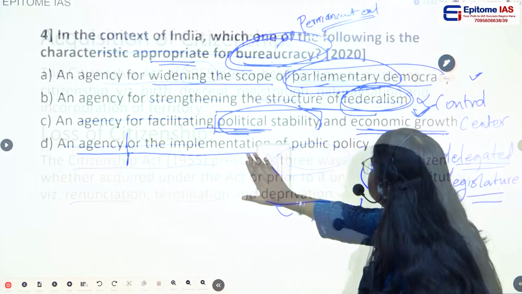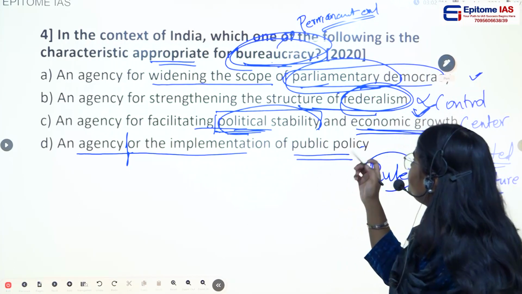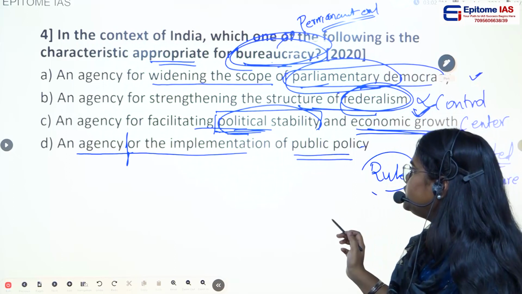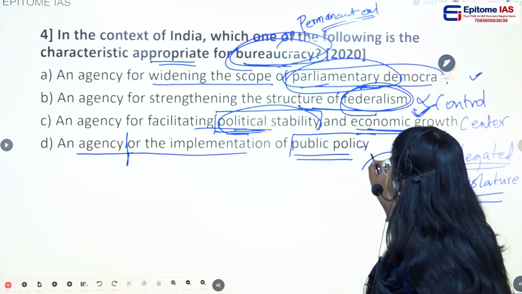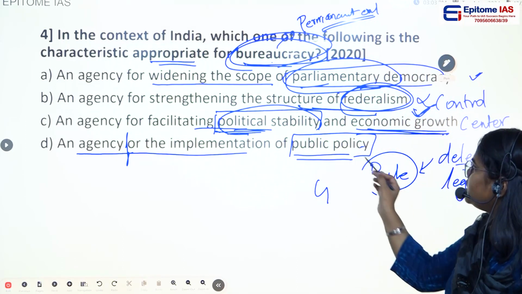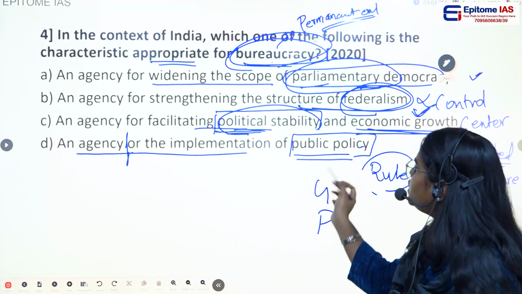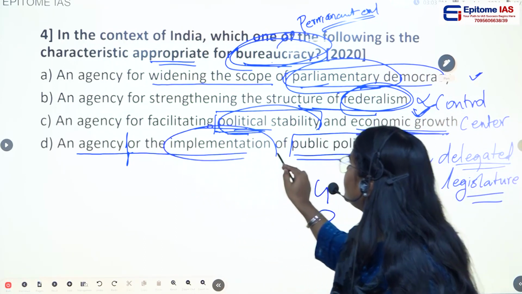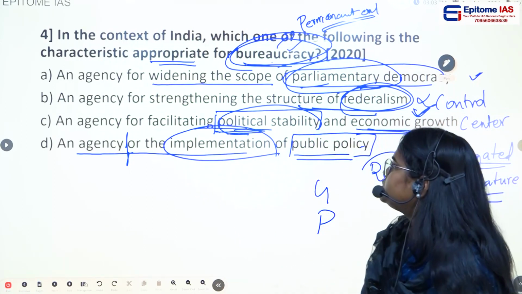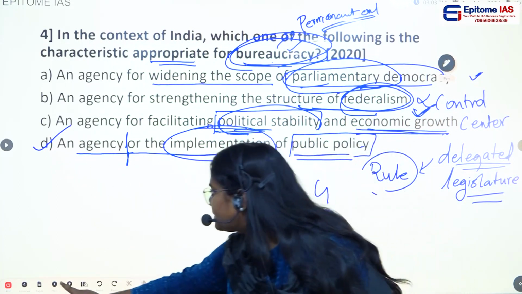So if you see here, this is the major purpose, or the main purpose, of the bureaucracy. A public policy is usually initiated by the government and the legislation is done by the parliament, and who implements the public policy? The implementation is done by the bureaucracy. So this would be the most appropriate answer, option D.